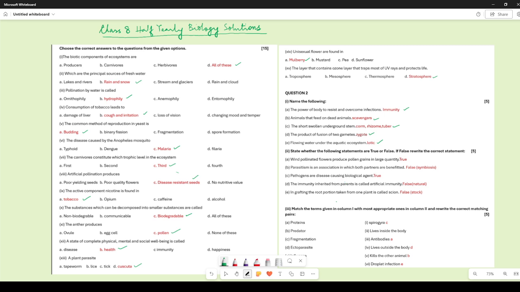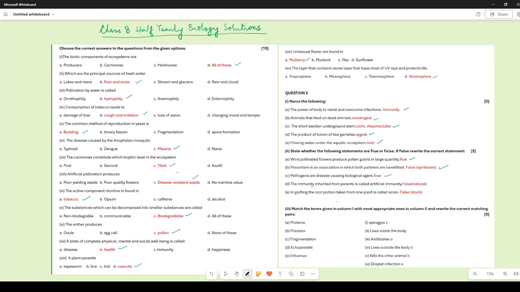State whether the following statements are true or false. So, wind pollinated flowers produce pollen grains in large quantities. Yes, true, because many of the pollens are lost along with the wind. Parasitism is an association in which both partners are benefited. False. It is symbiosis that benefits both partners. In parasitism, the host is harmed, whereas the parasite gains the benefit. Pathogens are disease-causing biological agents. True.